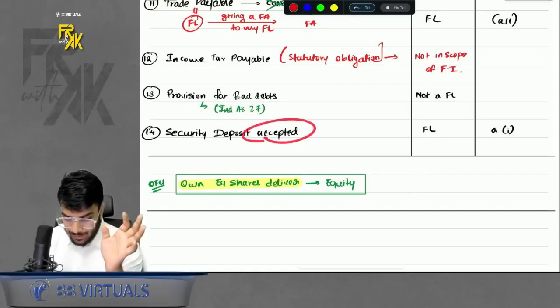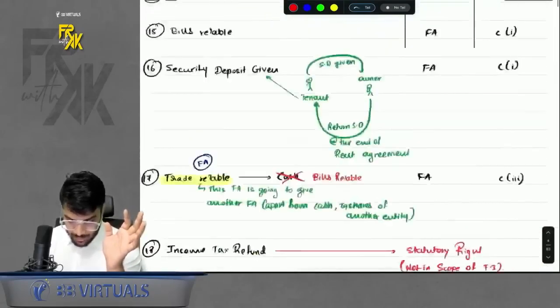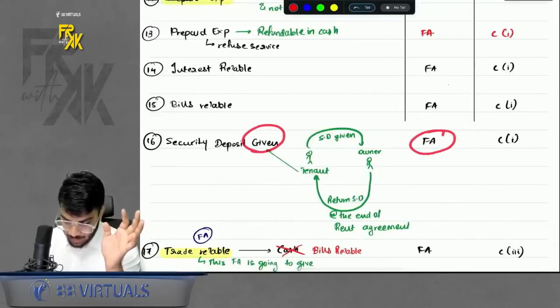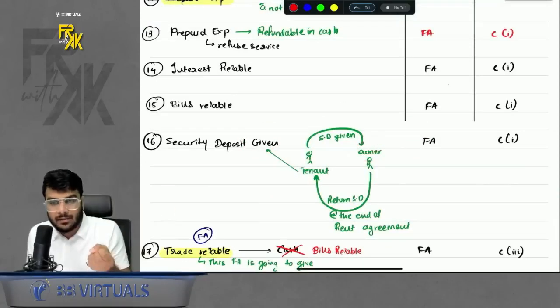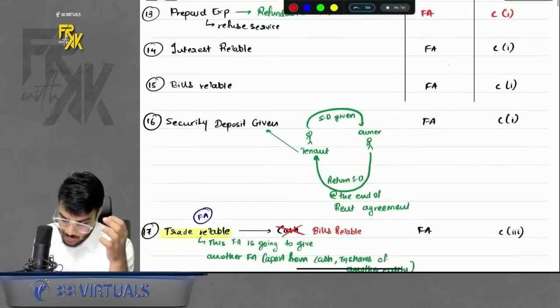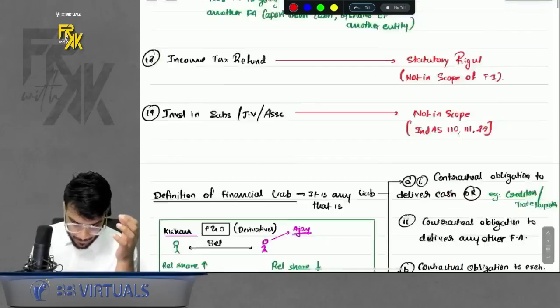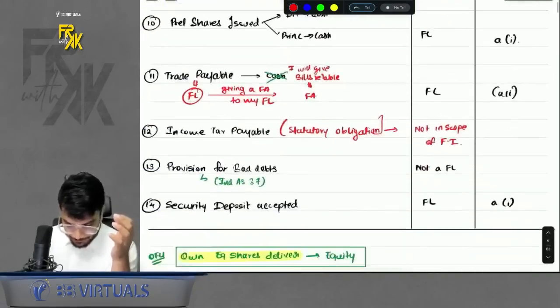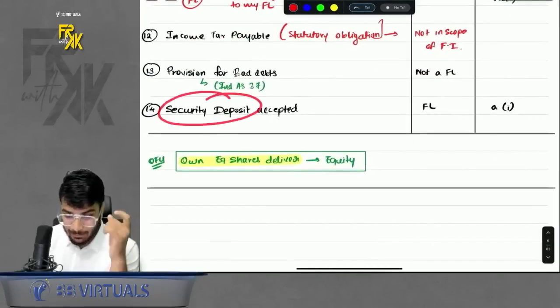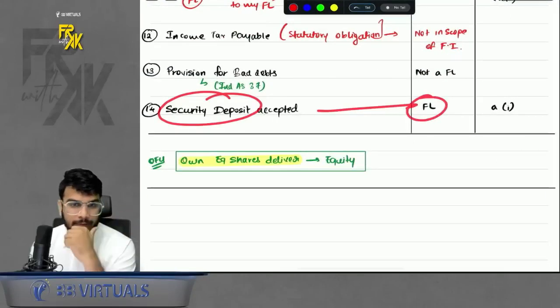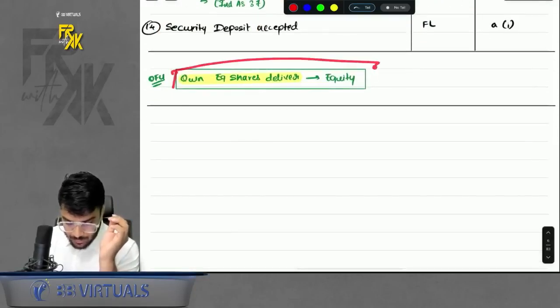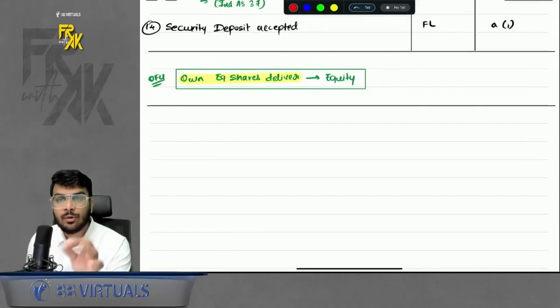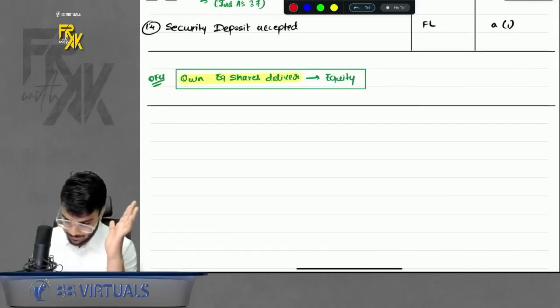Security deposit accepted. See, we discussed that a security deposit given was a financial asset. For the giver, it is a financial asset. For the owner who is receiving the deposit on day one and has to refund it in the future, it is a financial liability. That is what we discuss here: the person who is accepting the deposit, for him it is a financial liability. Right? Also, I made you write one point that whenever you are delivering own equity shares, that is an equity transaction. Do remember that part. Right?